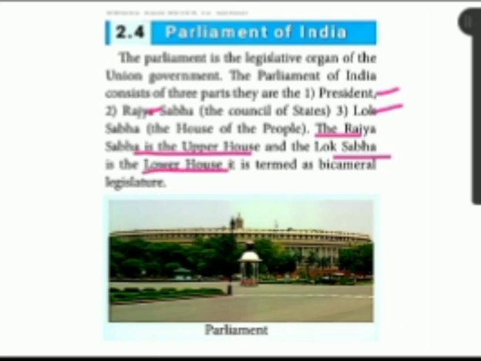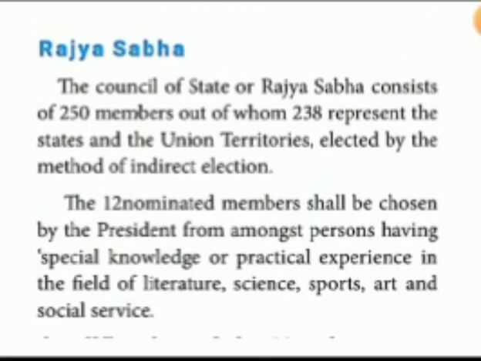Yes, it's termed as a bicameral legislature. What is meant by bicameral legislature? The parliament consists of two houses. That's why it is termed as a bicameral legislature. So Rajya Sabha: how many years a term, how many members are there, everything is given.